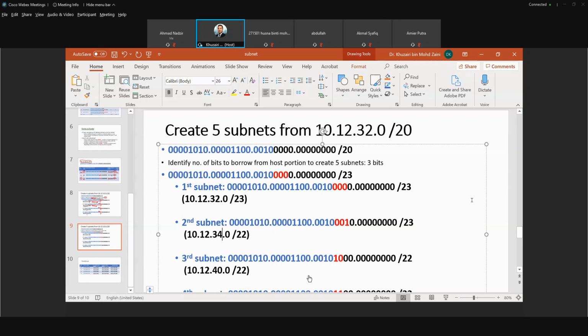Okay, Tan, of course the numbers are the same. You look at the number, it is the same, but actually the prefix length is now different. Originally /20, but now /23. Okay, so this one, the third subnet, we have to change this.